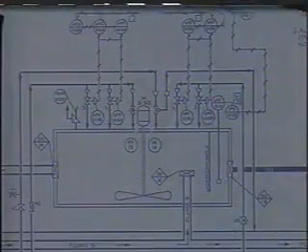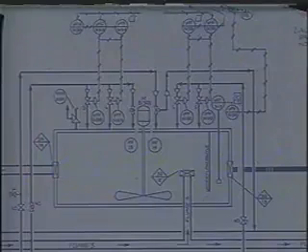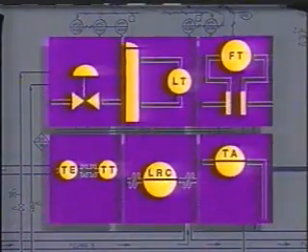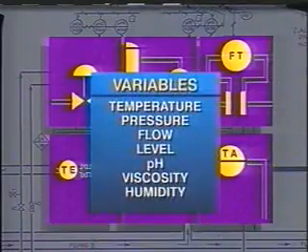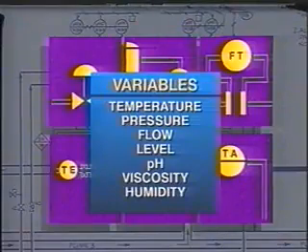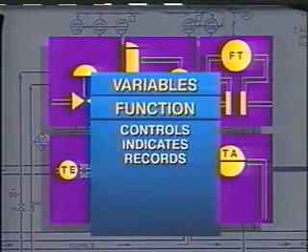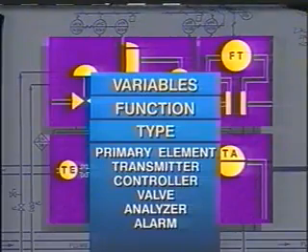Symbols and outline drawings of process equipment like these are used on some process blueprints, flow sheets, and charts that you may see and use in your job. Symbols are used to indicate and identify instruments and valves. Through a series of letters and numbers, each symbol will tell you the variable that is sensed, measured, or controlled by that instrument or valve, whether the instrument records, indicates, or performs a similar function, and the type or name of the instrument or valve.